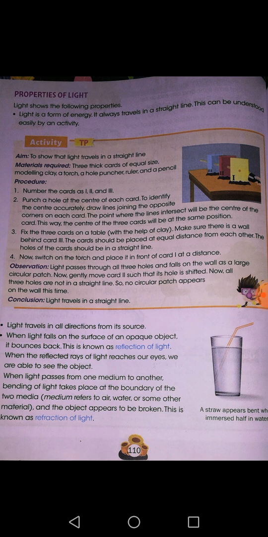Next important property of light is that light can pass from one medium to another. Light can travel from air to water, water to soil, soil to again air. This property of light is called refraction. So reflection means striking of light on any object and bouncing back, while refraction is traveling of light from one medium to another.